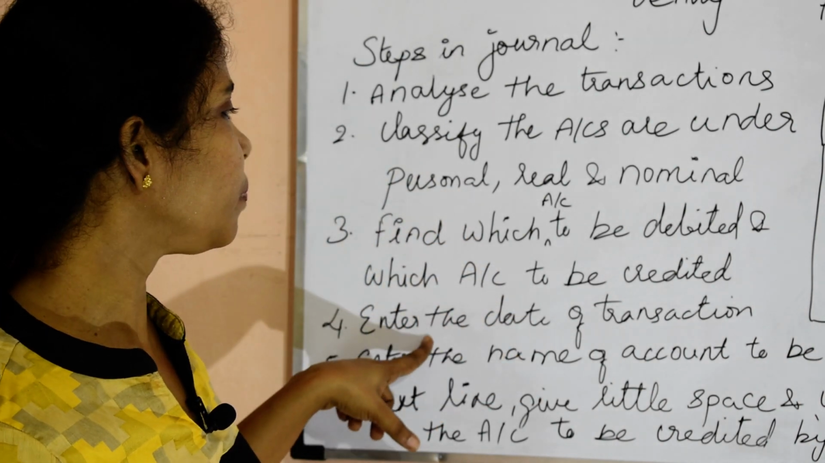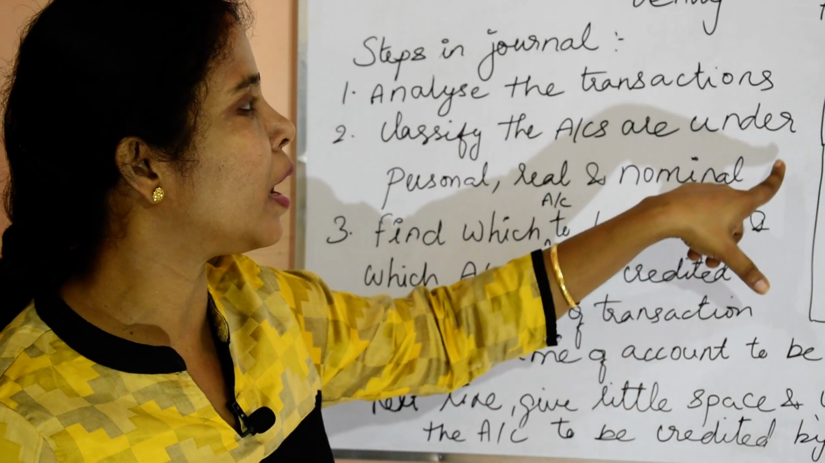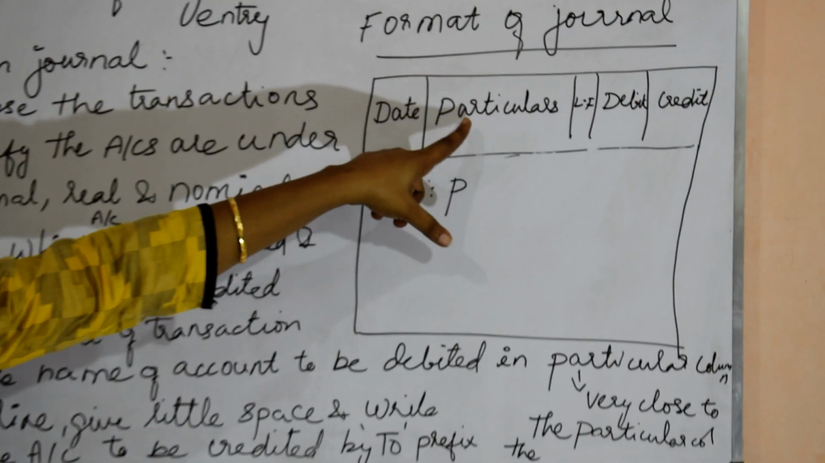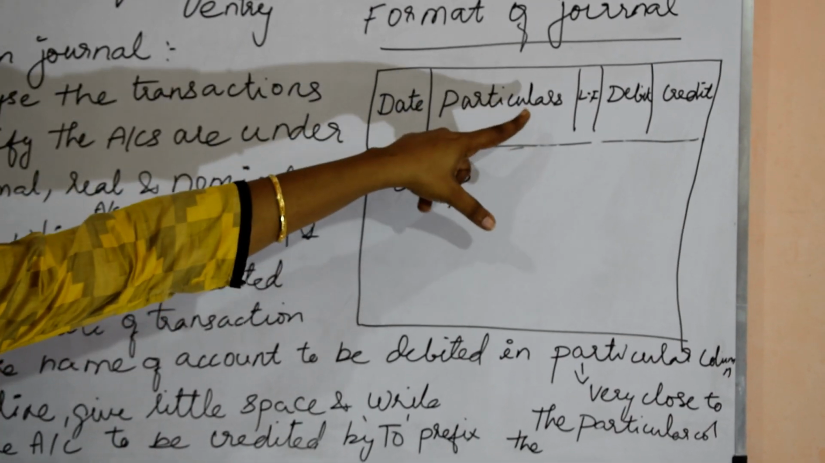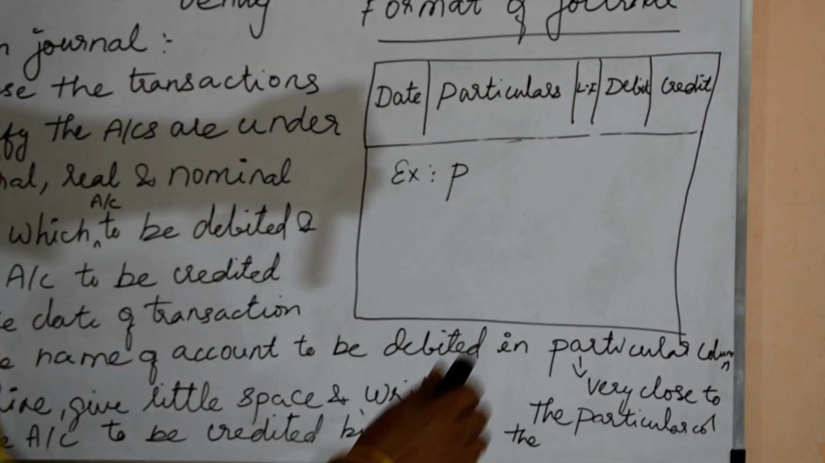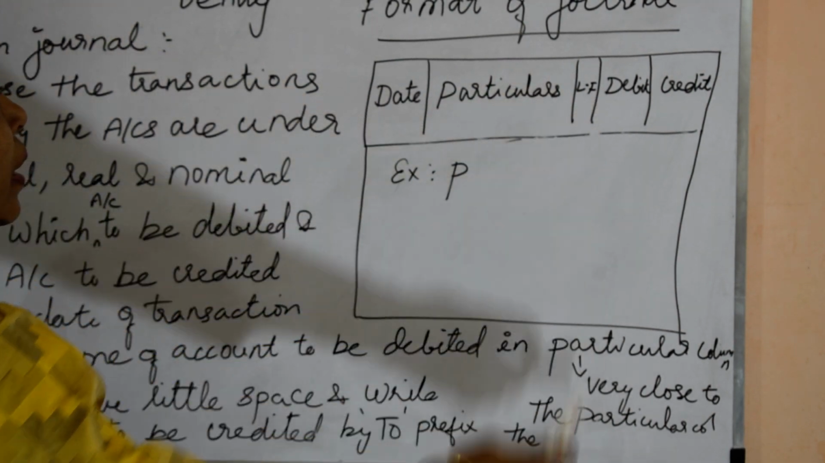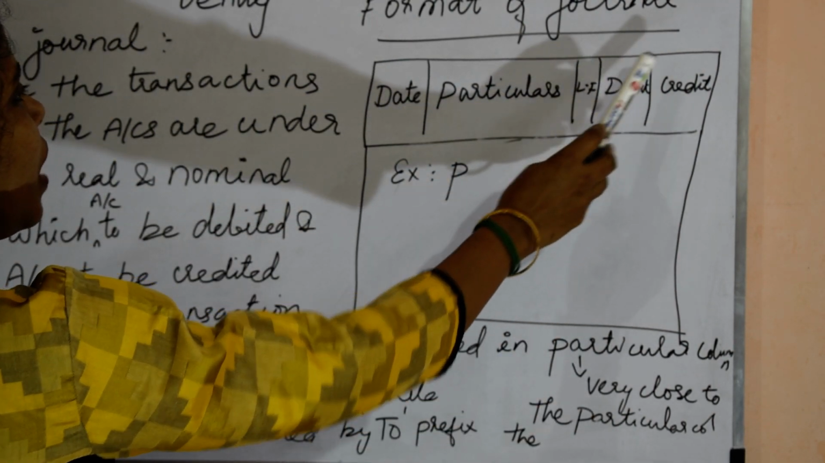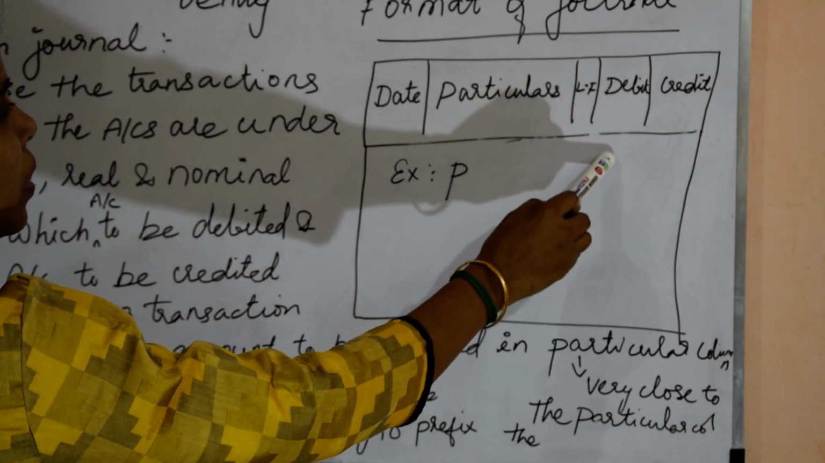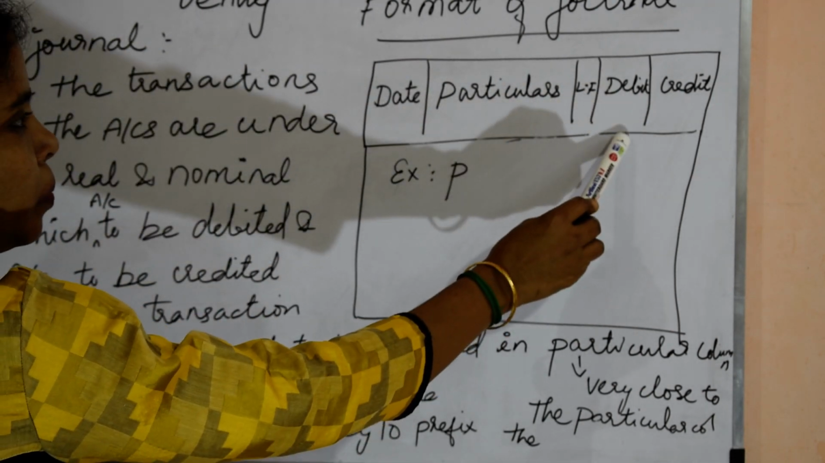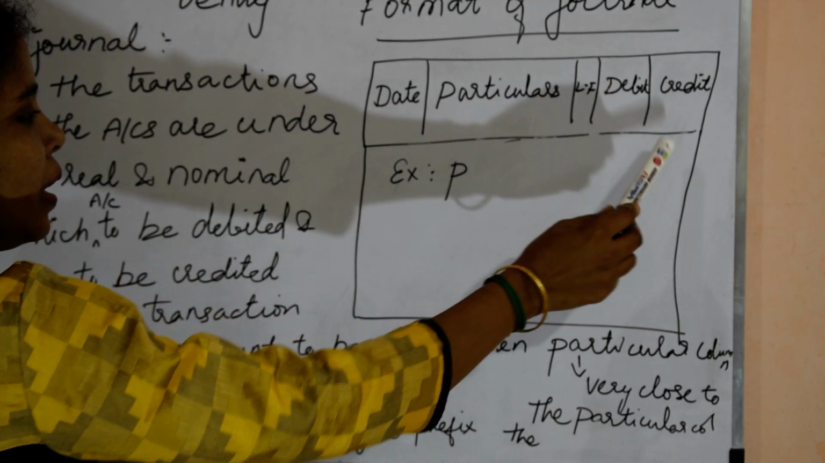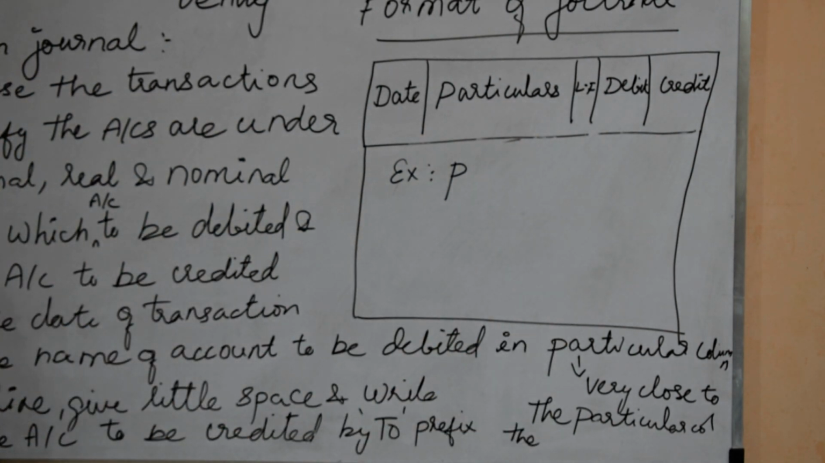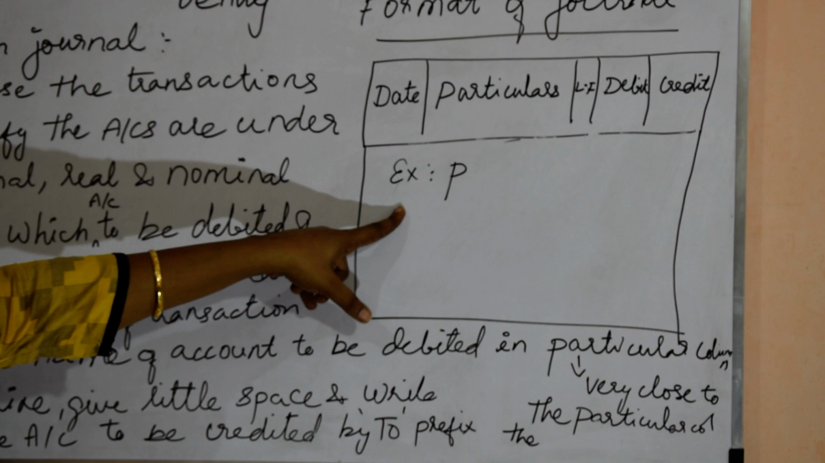Then the next step is to enter the date. Here I have given the format of the journal. The format is date, particulars, LF, that is ledger folio, and then debit and credit amounts. The ledger folio reference is written in this column. The amount is written in the debit column if the account is debited, and the amount of the account which is credited is written on the credit side. Then we will see how to record the transactions in the journal.